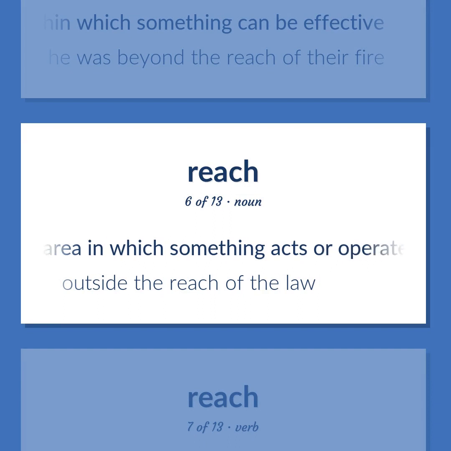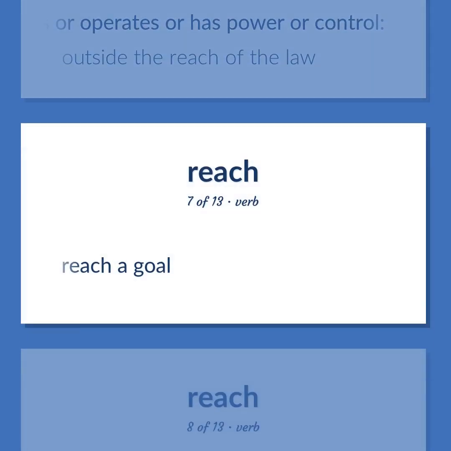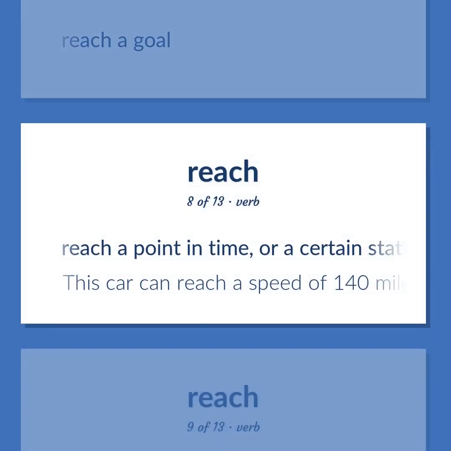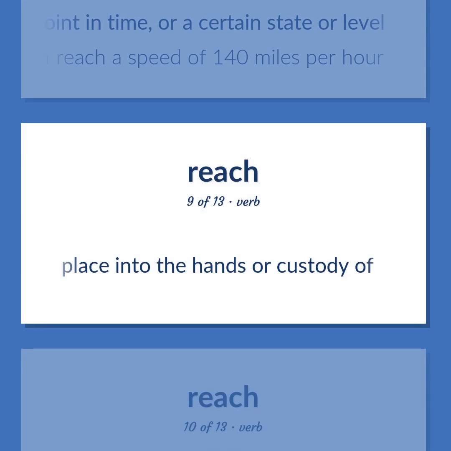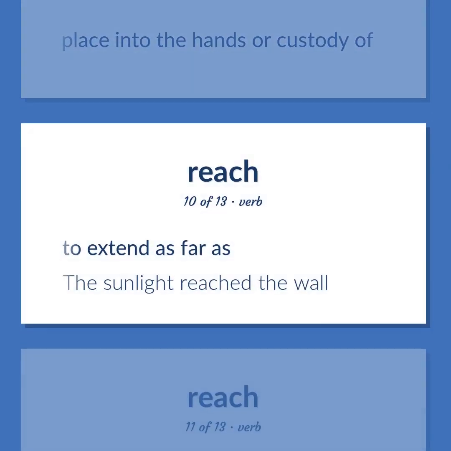An area in which something acts or operates or has power or control. Outside the reach of the law. Reach a goal. Reach a point in time, or a certain state or level. This car can reach a speed of 140 miles per hour. Place into the hands or custody of. To extend as far as. The sunlight reached the wall.